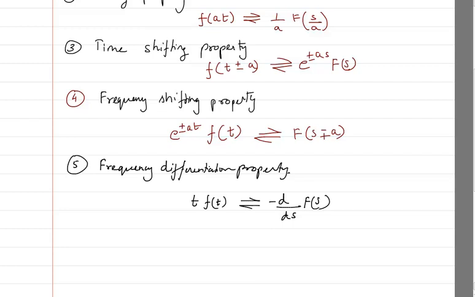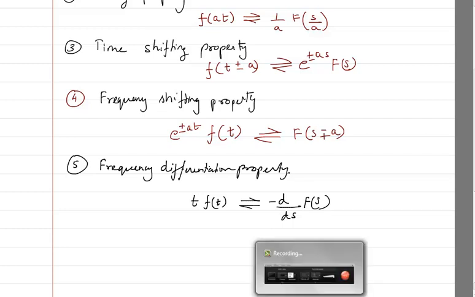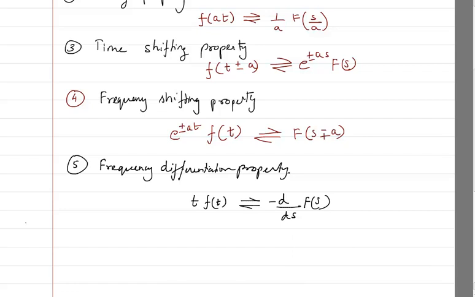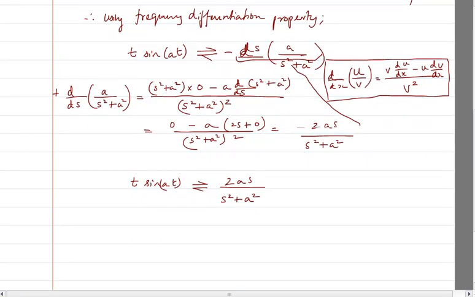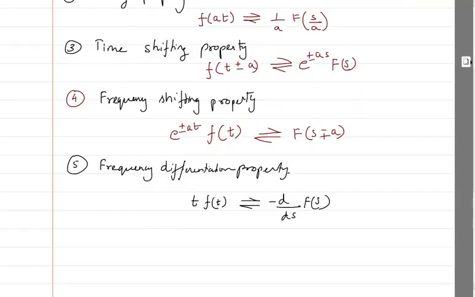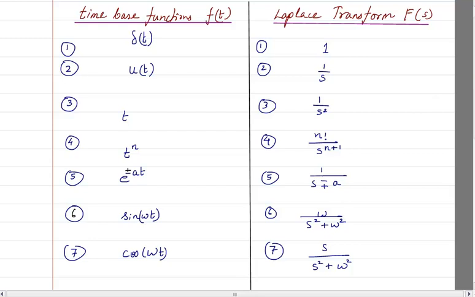Next we will have to look at the frequency integration property. Also, I would like to put the result of t sin at as 2as by (s square plus a square) square in this list, but that is, again, if you want to do it you may do it, otherwise there is no need, you can do it as a problem anytime.